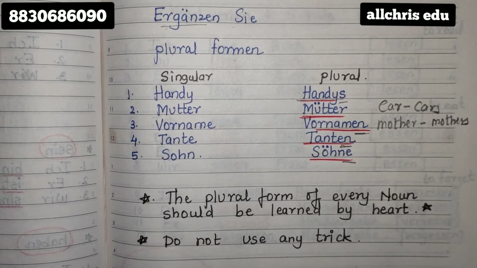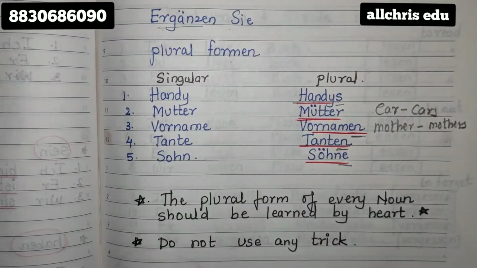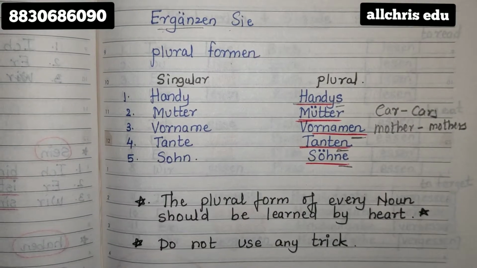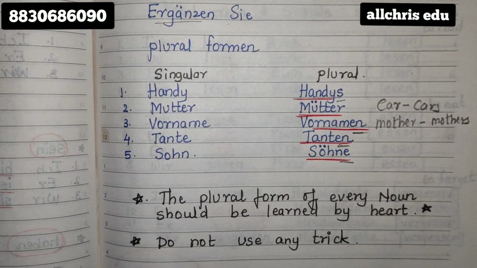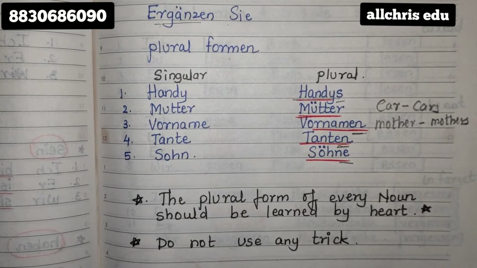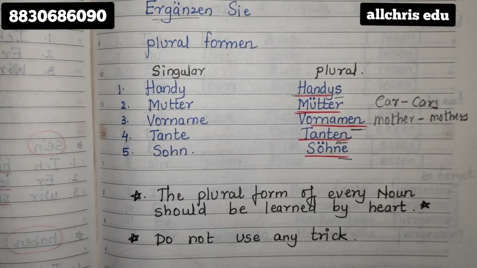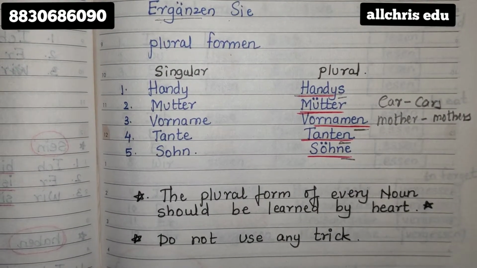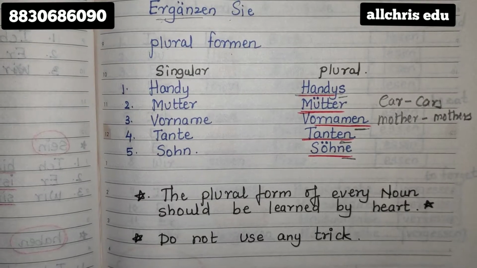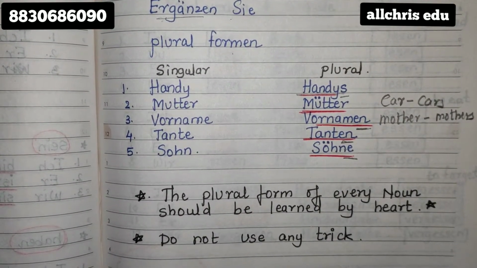So it is very important to learn the singular and plural together by heart. There is no trick for them. And even if there is some trick, it has many exceptions also. So the best way is listen as many as you can, watch the videos n number of times, go through the pronunciation repeatedly and the spellings, and you will be able to learn the singular and plural together. So this is what it is.